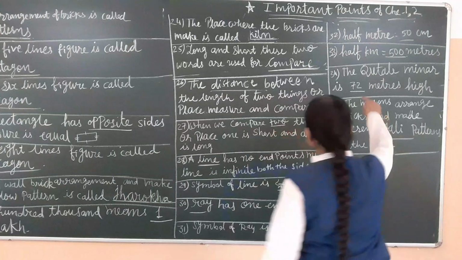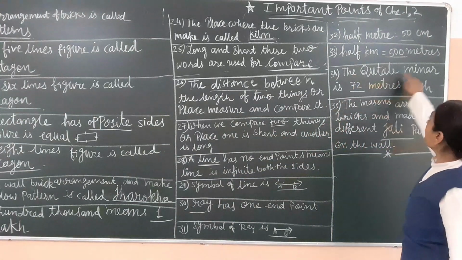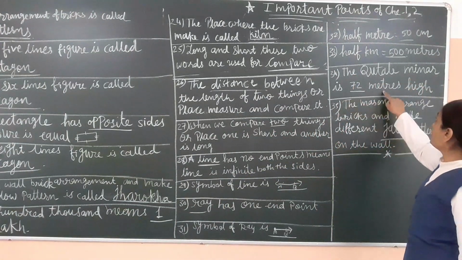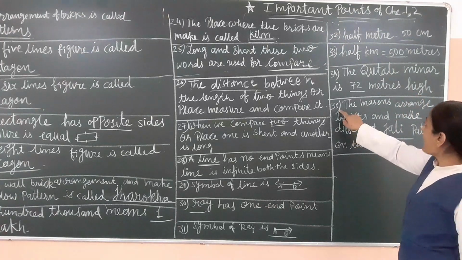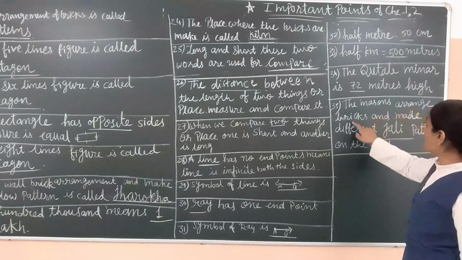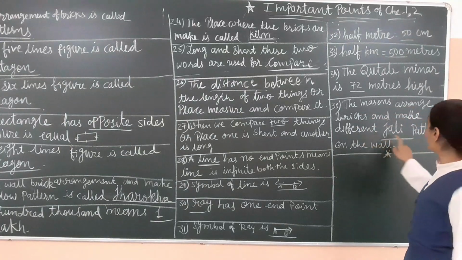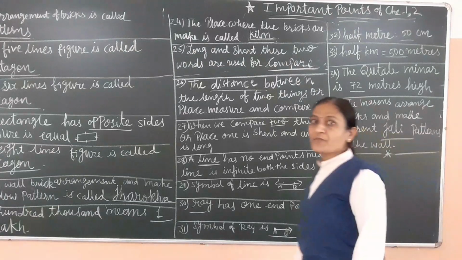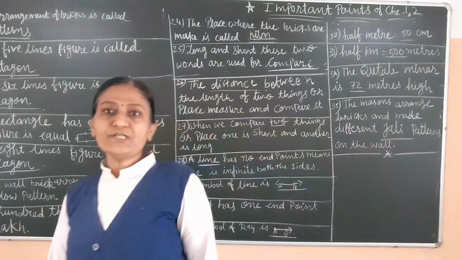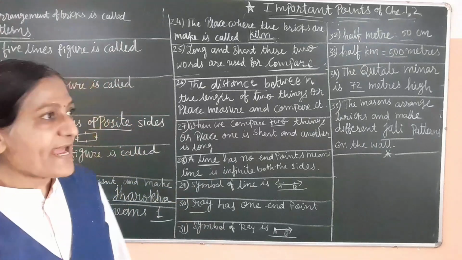The Qutub Minar is 72 meters high. And 35, the mason arranged bricks and made different jali patterns on the wall. So this way our 35 fill in the blanks is over.